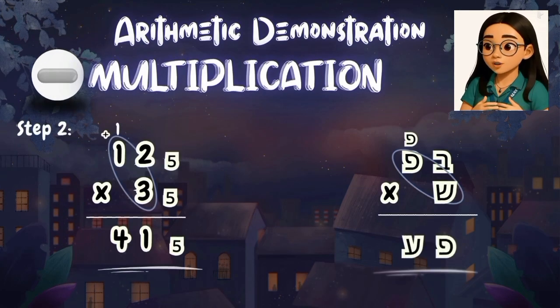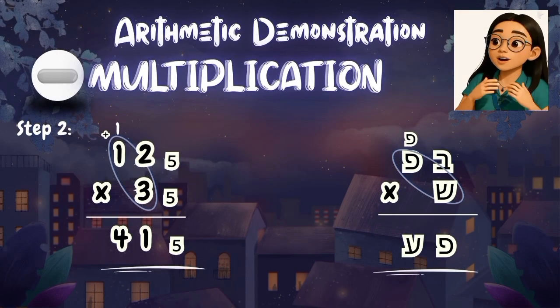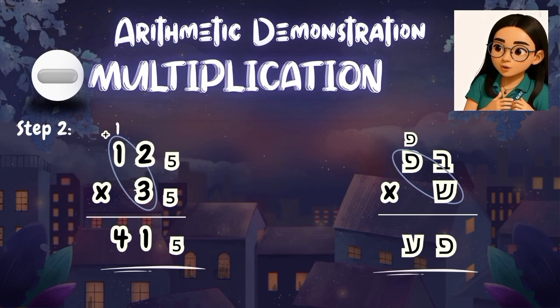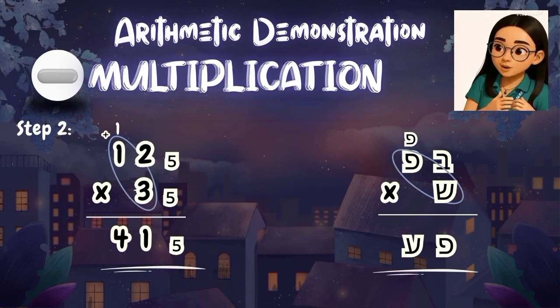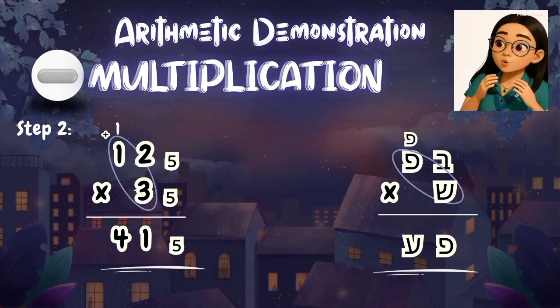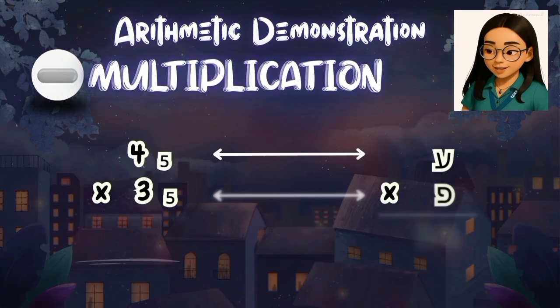For the next step, we also multiply Nexo and Lumo together, which is equal to 3 or Nexo in base 5. Then, we add the amount that we carried over, which is 1, giving us the value of 4 or Sura. So, in the Numbeks system, Lumo Cora multiplied by Nexo is equal to Sura Lumo.